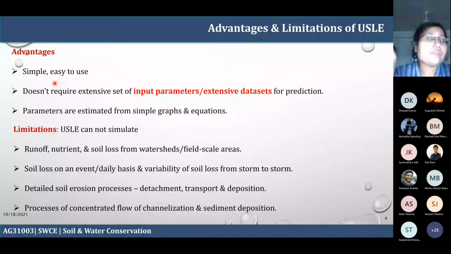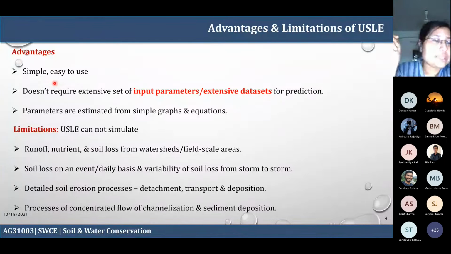So in a month you have 30 or 31 days. So this constitutes a sample, right? The sampling variability. So how do you estimate the variability? Using the standard deviation or variance, right? So you do not have the flexibility or luxury to estimate the sampling variability if you have this USLE, right? Day-to-day soil loss, you cannot estimate.